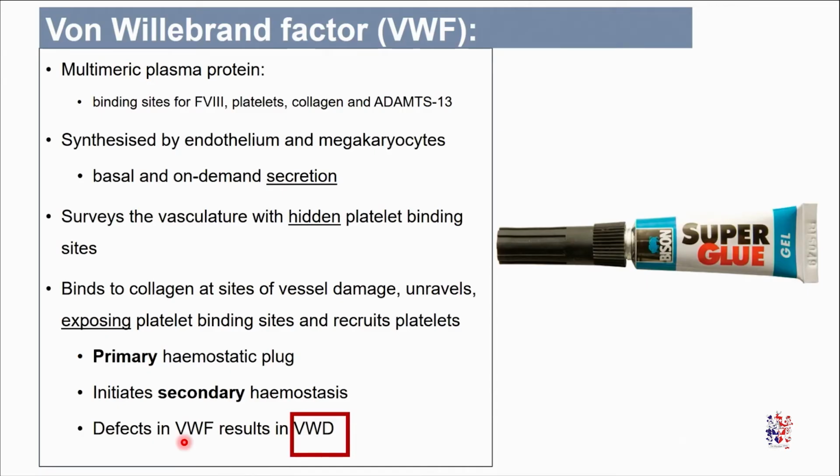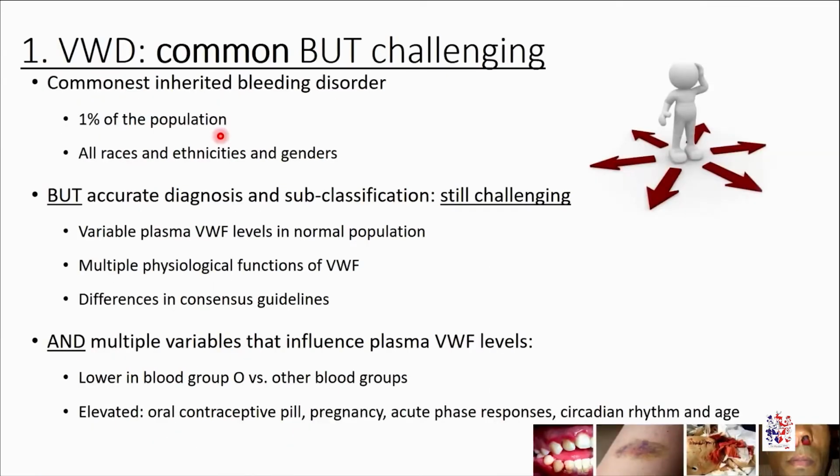Von Willebrand's disease is a very common disorder. It is the commonest inherited bleeding disorder, affecting up to 1% of the population across all races, ethnicities, and genders. But accurate diagnosis and subclassification is still challenging because of the variability in the plasma von Willebrand's factor levels in the normal population.